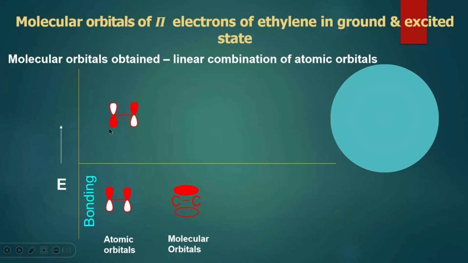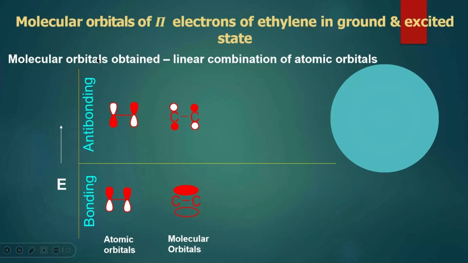If these two p orbitals are in the opposite phase, this linear combination does not give a bonding situation because one is in the opposite phase of the other. They are not in a similar phase. That's why it gives a situation where bonding cannot occur.